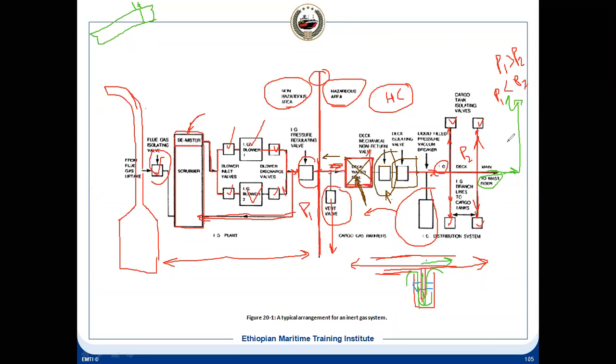So this is not oil, it is water. The water head column is calculated in such a way that at a pressure less than the design pressure of a tank, it will break. But in normal condition, it will not break. So neither will it go inside, nor will water be spilled out.